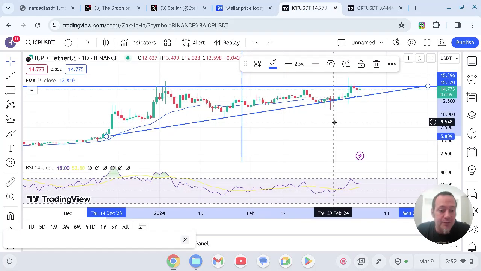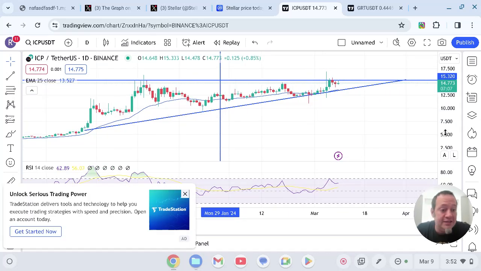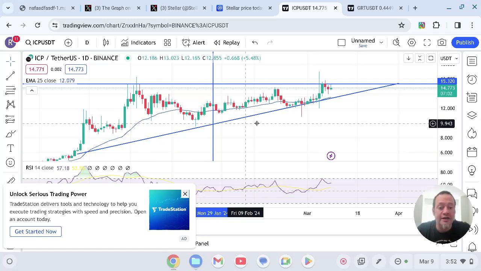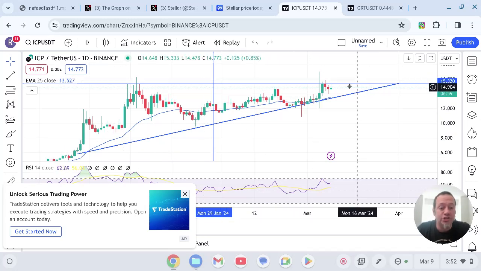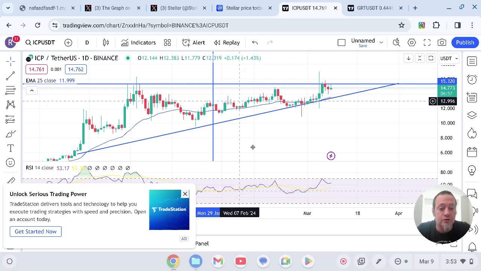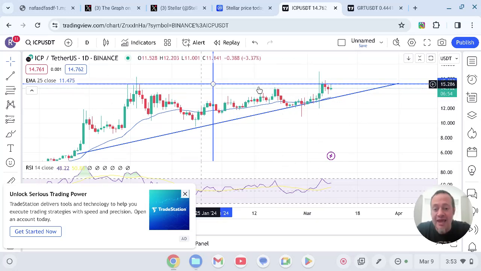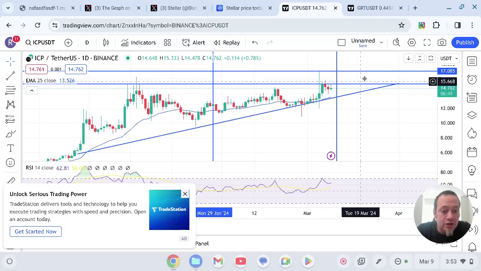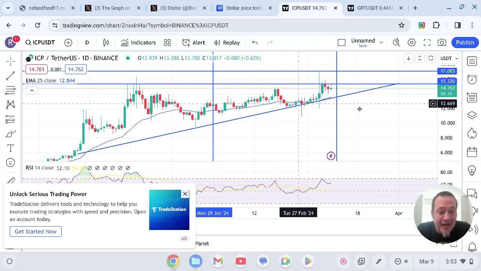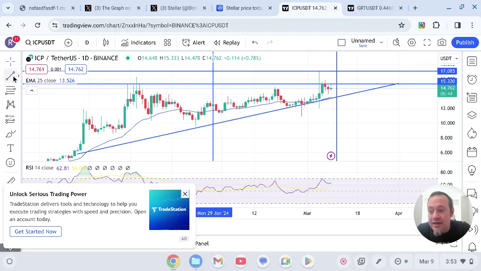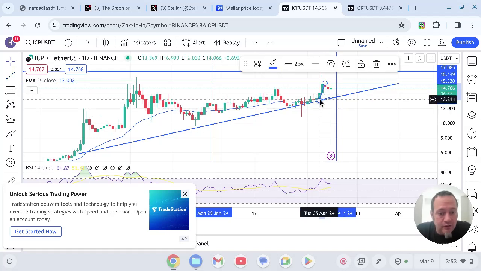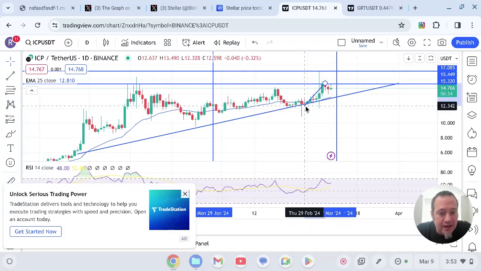Now with the Internet Computer, it looks like we have on the daily a continuation pattern from this long-term upward trending resistance line and this horizontal support line and this horizontal resistance line here. And so I could really see us moving back up to this $17 range, coming up here and closing above here, continuing to the upside, and seeing what could happen. Now on the daily, this could be some sort of a bull flag playing out. I would even take it all the way down to here.